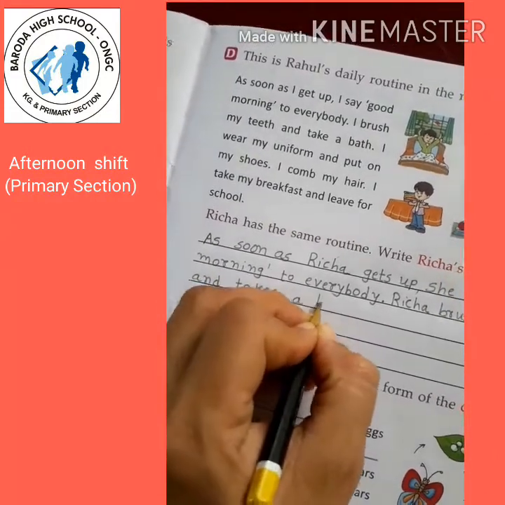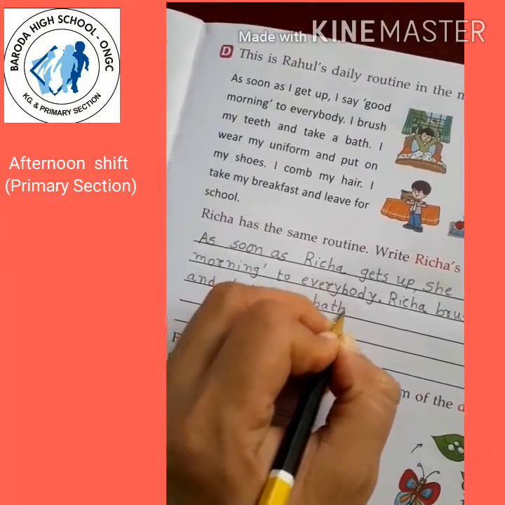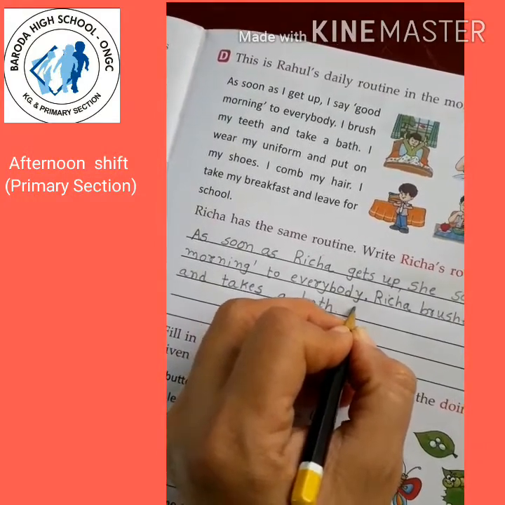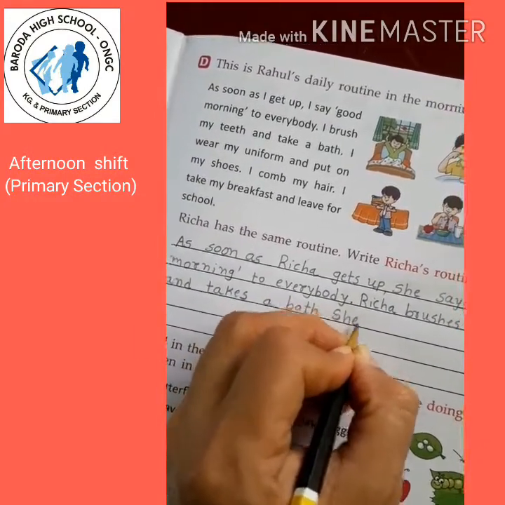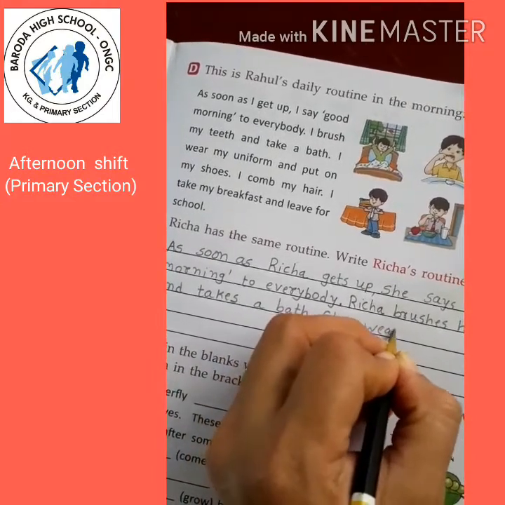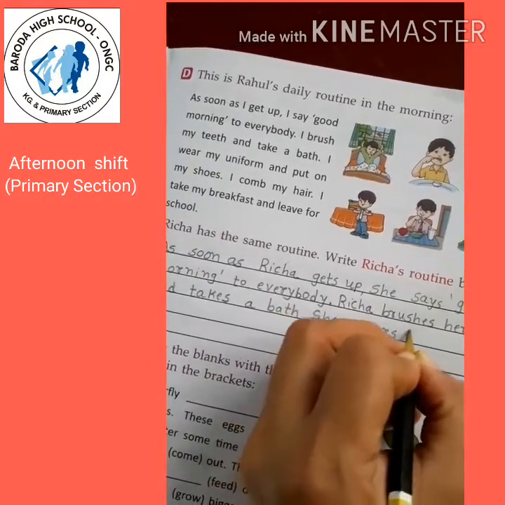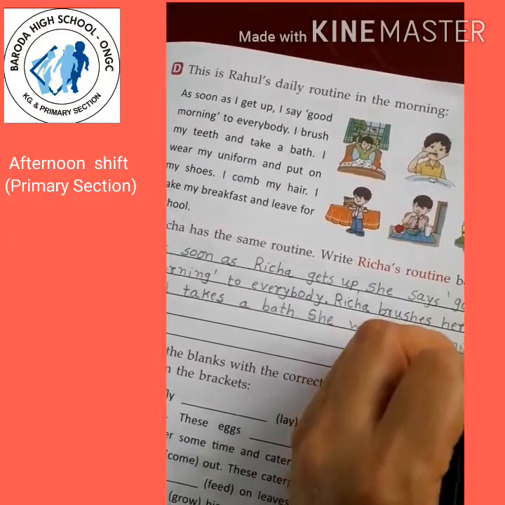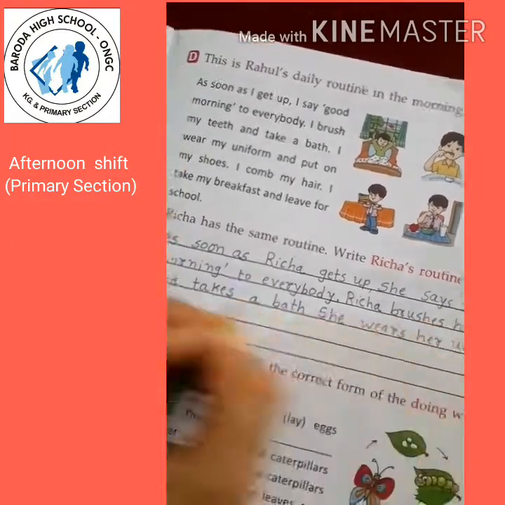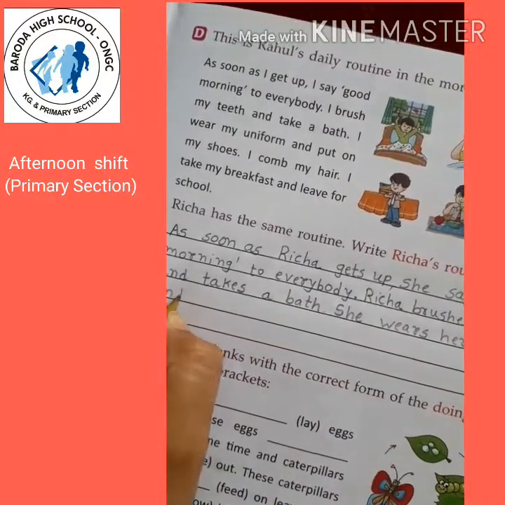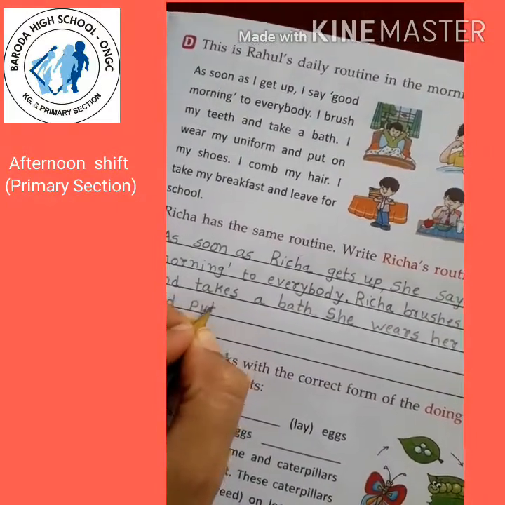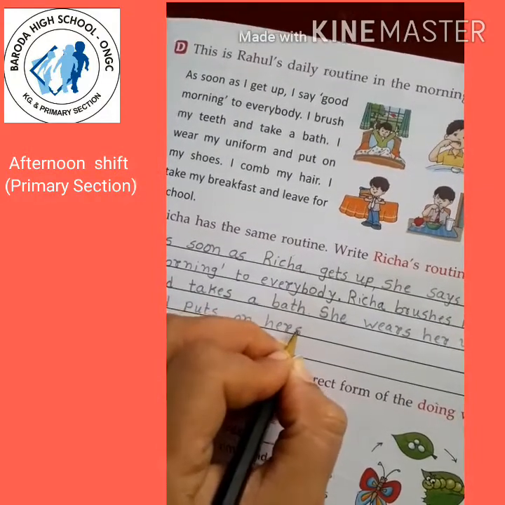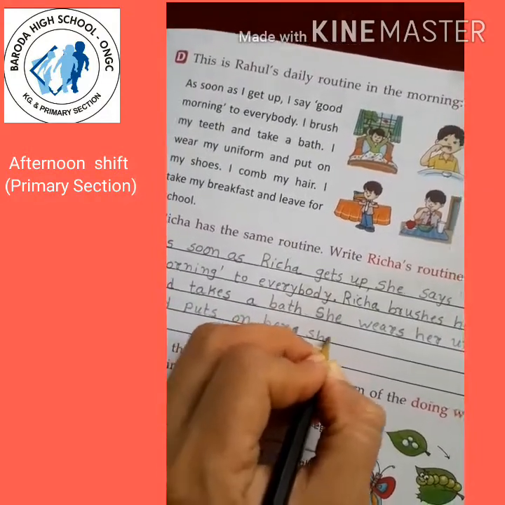Takes a bath. Instead of I, we will write she also. She wears her uniform and puts on her shoes.